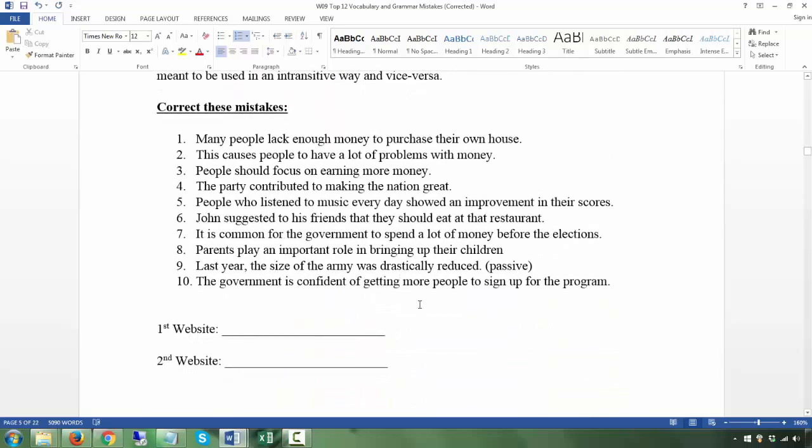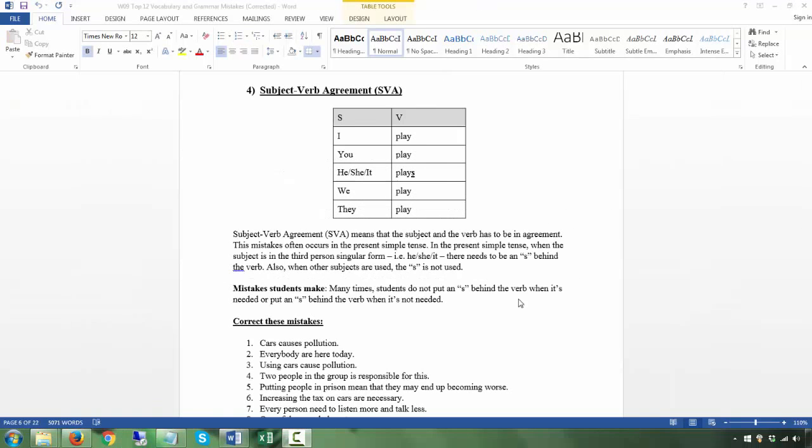All right, understanding the word patterns. It sounds very similar. A lot of students make a lot of word pattern mistakes because it doesn't seem too different. If you put "to" plus base verb rather than a preposition, like you say "confident to get more people," it doesn't sound too bad for most students, but actually it's wrong. Okay, so that is word patterns.